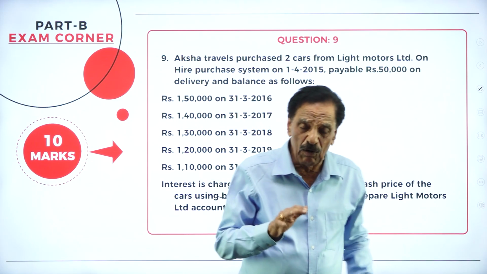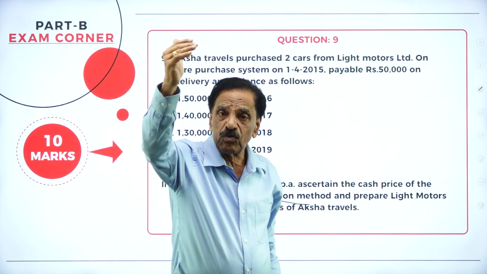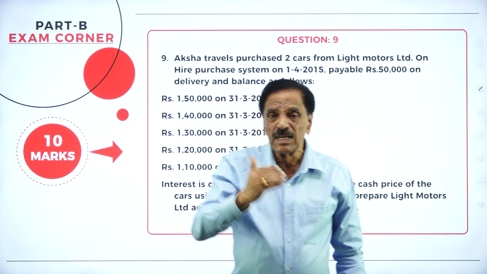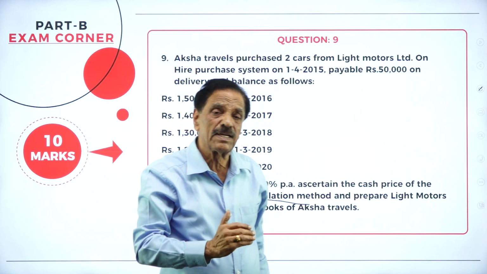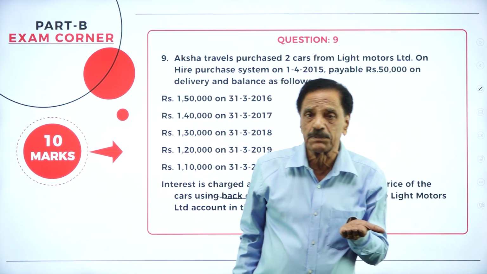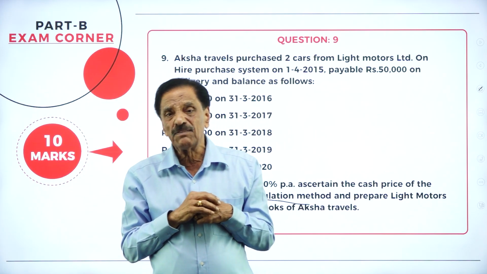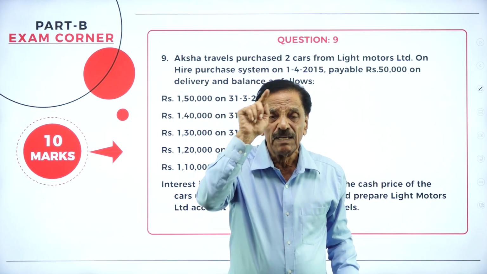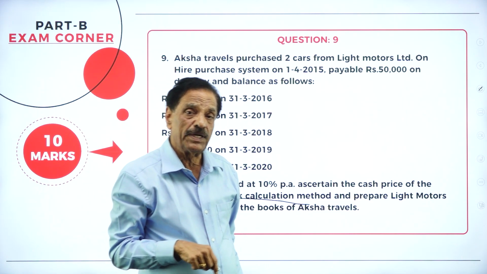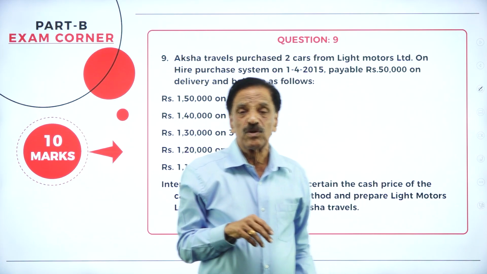Back calculation means how? From the fifth installment we have to work backwards.